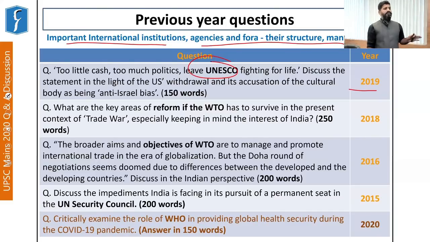Now, the US had withdrawn from UNESCO in that year. And why had the US withdrawn? Because UNESCO was passing resolutions in favor of Palestine against Israel, which is a country which has had extremely good relations with the United States of America. And that is why the US had withdrawn from UNESCO, and in that year, a question was asked.